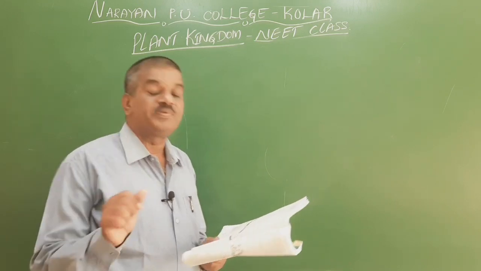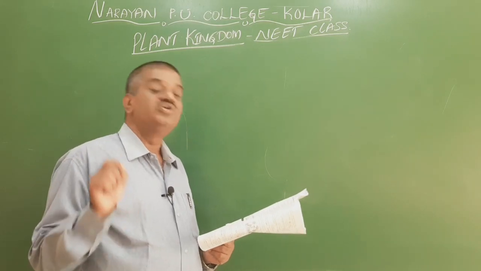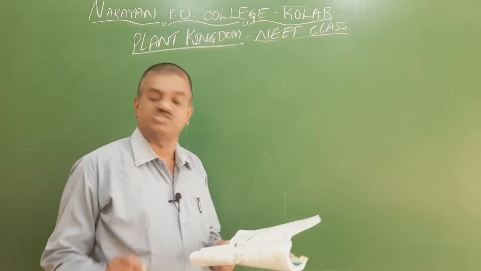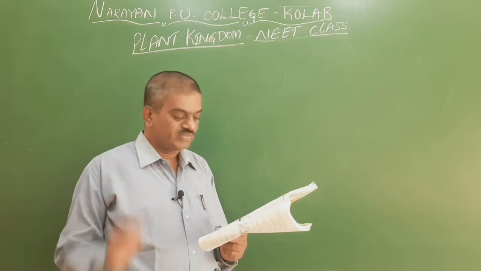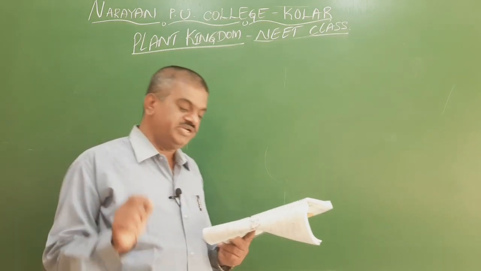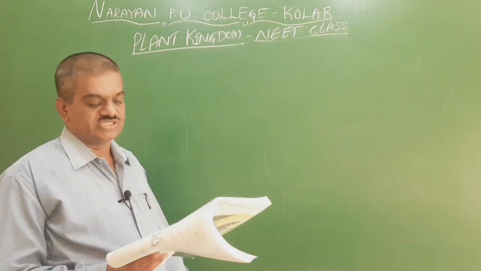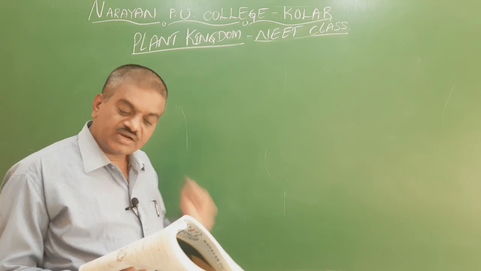So here the presence of ciliated antherozoids is a characteristic of aquatic ancestors. So the second option is right. Presence of ciliated antherozoids in Dryopteris indicates aquatic ancestors. So the second one is right.